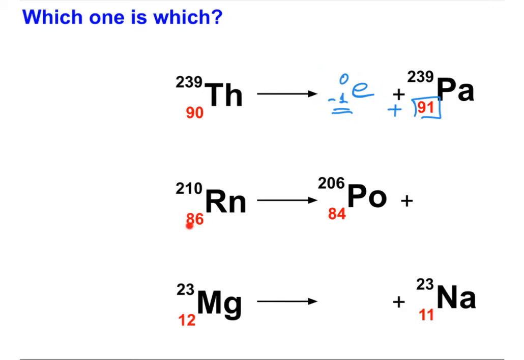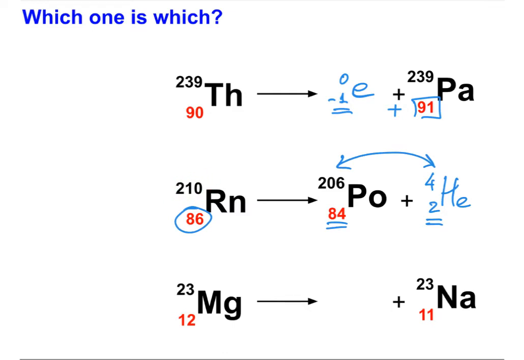Over here, I see the decrease in the atomic number, and I see the decrease in the mass. So I think it's clearly an alpha particle that was released over here, which I will represent as the symbol of helium. And those numbers, 84 plus 2, make up 86, and 206 plus 4 will be exactly 210.